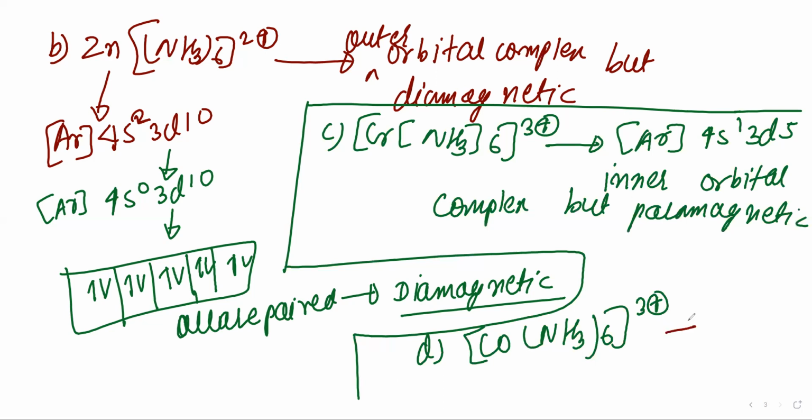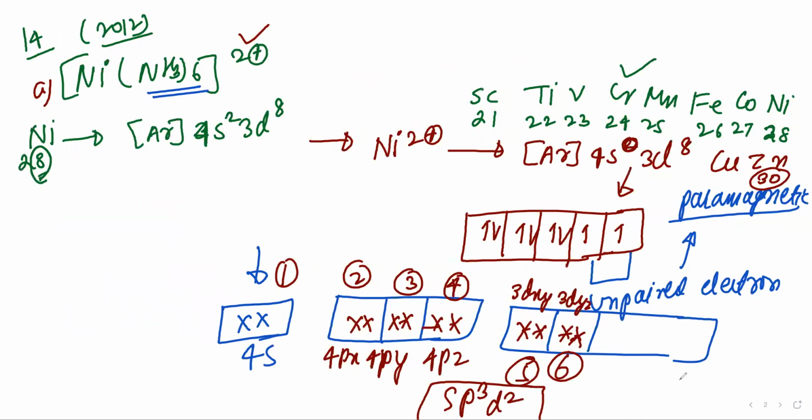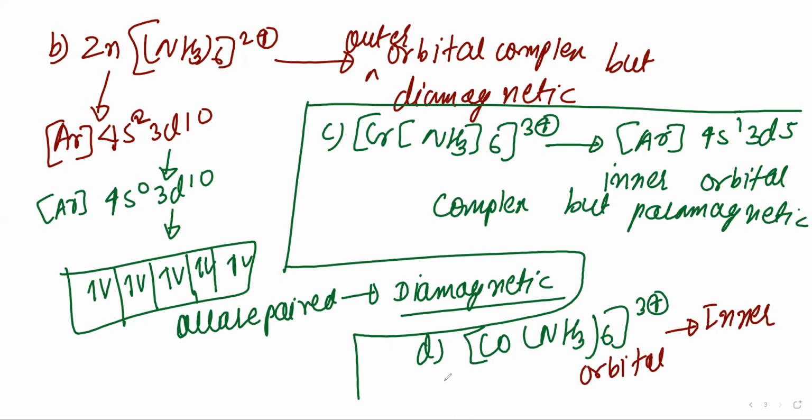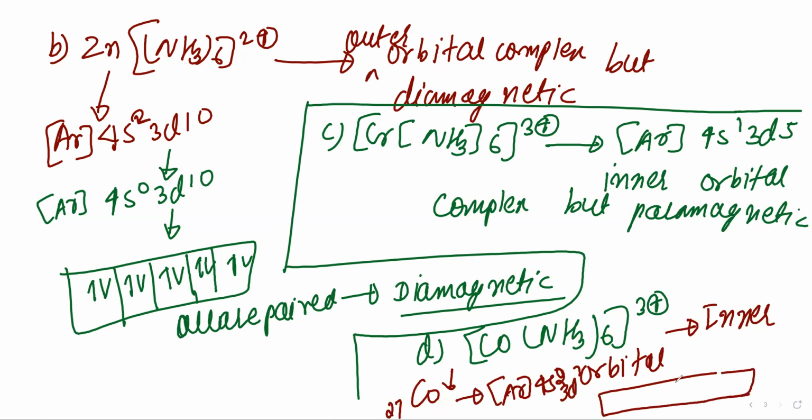Right. So it will be inner orbital. See, cobalt is there, right? So see the electronic configuration for cobalt. Cobalt's atomic number is 27. So it will be argon 4s2 3d7, right? So unpaired electrons are there. But it is diamagnetic due to the paired.